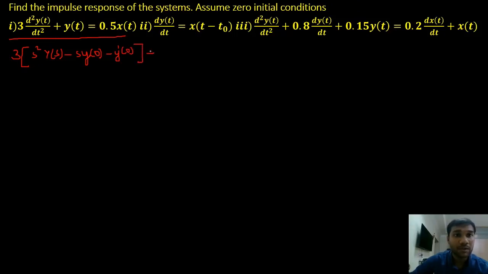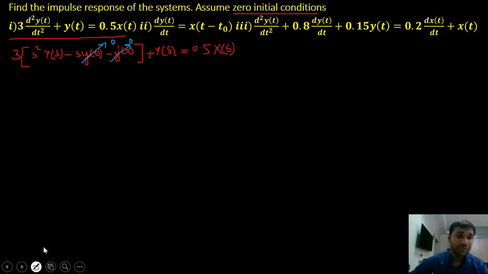Then plus the Laplace transform of y of t, which is y of s, equals 0.5 into the Laplace transform of x of t, that is x of s. Now they said assume zero initial conditions. So what I can do is make y of 0 and y dash of 0 equal to 0.